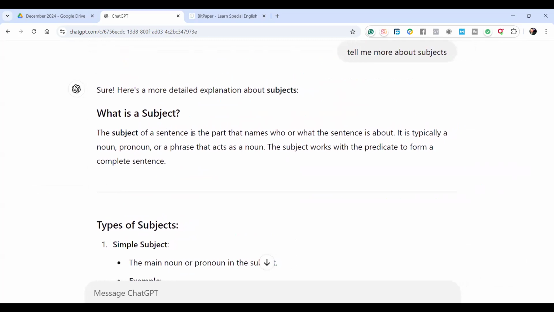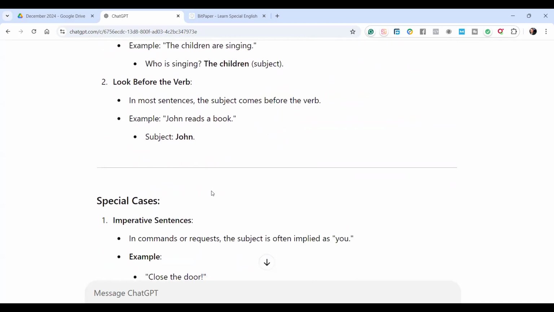So, the subject of a sentence is the part that names who or what the sentence is about. It is typically a noun, a pronoun, or a phrase that acts as a noun. Okay, let's listen to this.